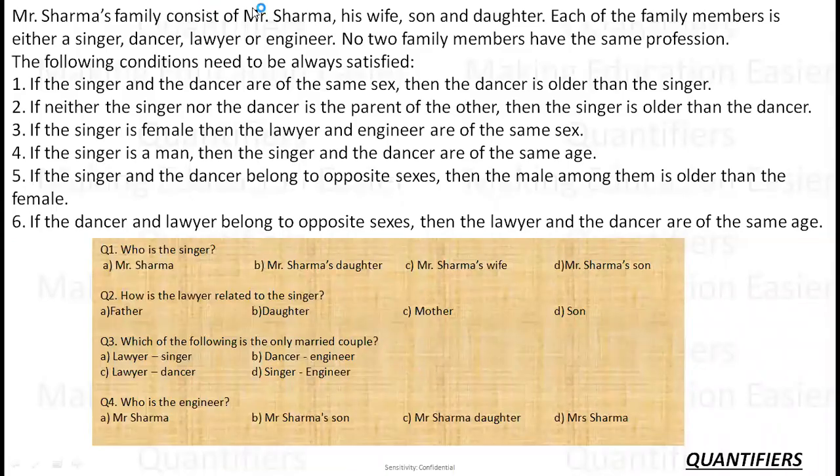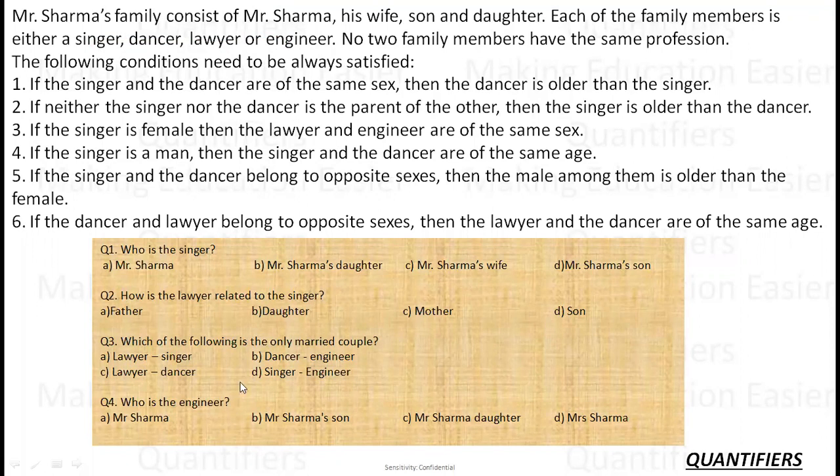The set says Mr. Sharma's family consists of Mr. Sharma, his wife, son, and daughter. Each of the family members is either a singer, dancer, lawyer, or engineer. No two family members have the same profession. The following conditions need to be always satisfied.